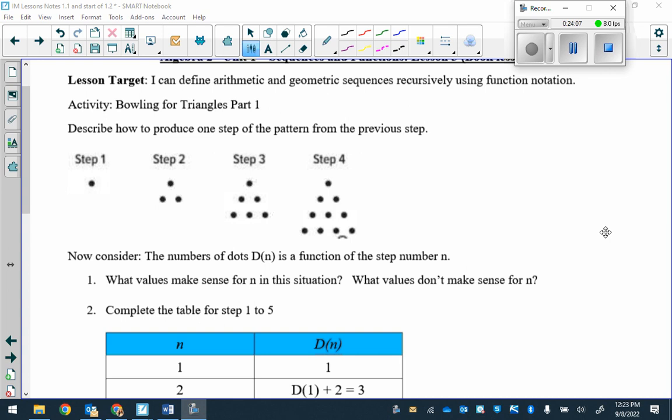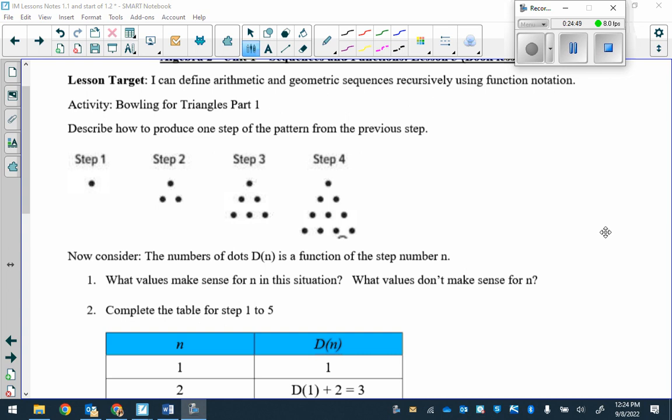So now consider the number of dots, d of n, okay, is a function of the step number, which is n. What values make sense for n in this situation? So if n represents the step number, what values of n will make sense? What values of n will not make sense? Think about it. What values of n make sense, which represents the step number? Which values of n do not make sense? Go ahead, Isabel.